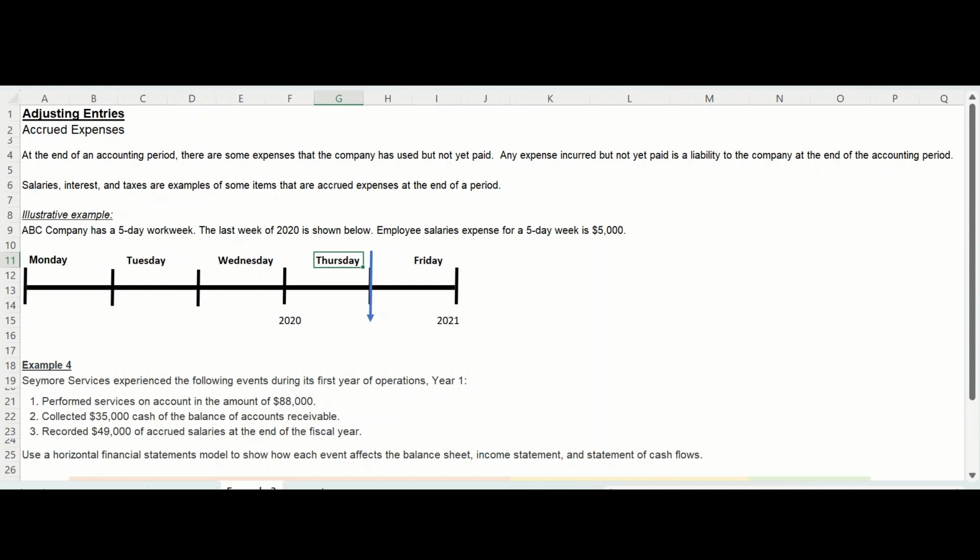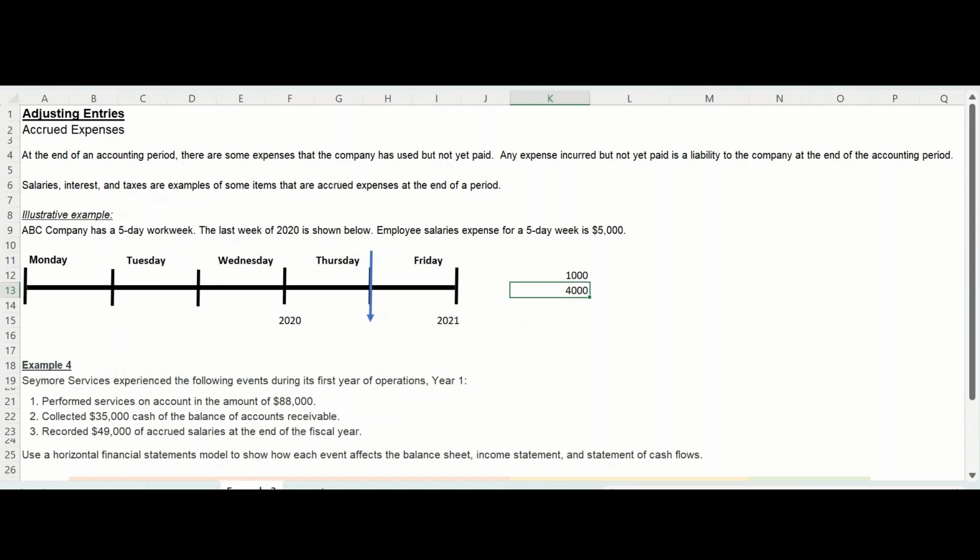So if $5,000 is for 5 days, I want to know how much is per 1 day. So I'm taking $5,000 for the week divided by 5 days, which gives me $1,000, and then I'm multiplying that by 4 days, Monday, Tuesday, Wednesday, Thursday, in order to get my 2020 amount. So my amount that will be a salaries expense for 2020 will be $4,000.